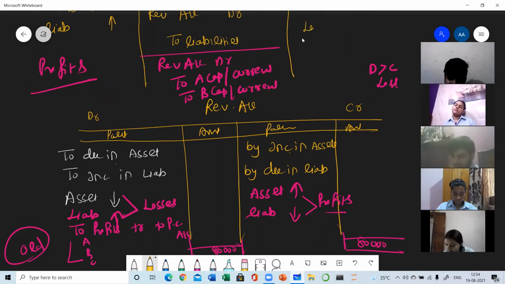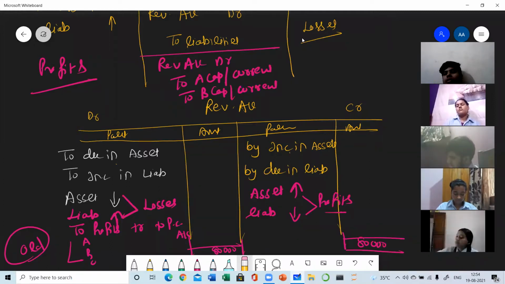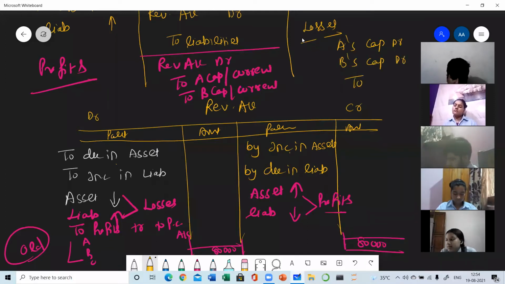The entry will be reversed, as with the losses the partners' capital will be decreased, and whenever capital is decreased, it is debited. So A's capital account debit, B's capital account debit to revaluation account. This is the entry for the losses.